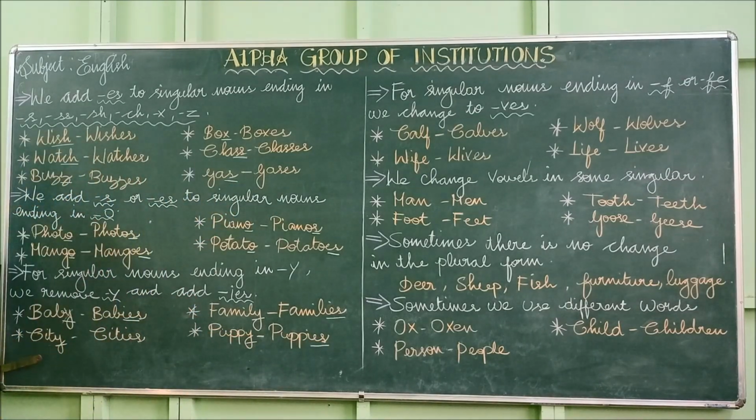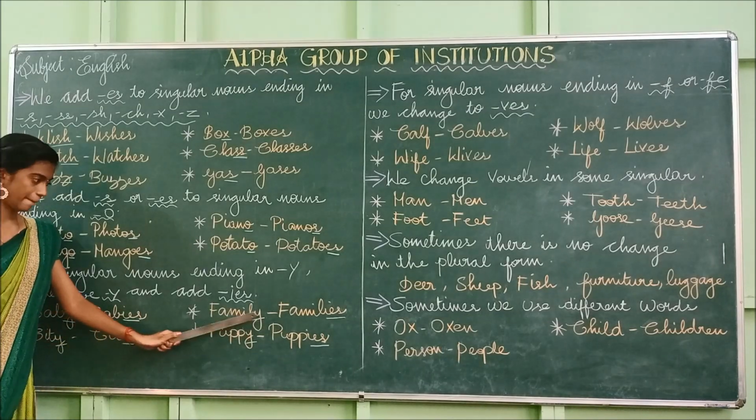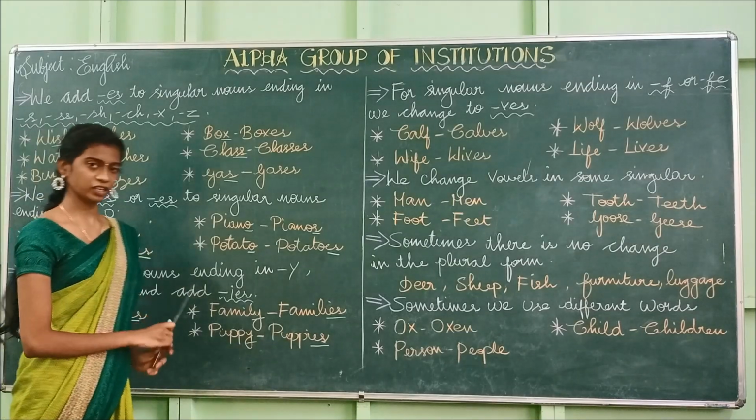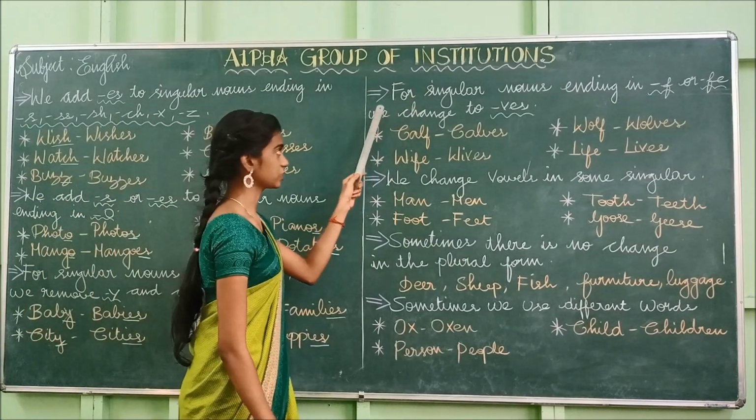Puppies. Likewise, city, cities. So for singular nouns ending in Y, we remove Y and add IES. Baby, babies, city, cities, family, families, puppy, puppies. Have you understood this? Okay. We'll see the next one.